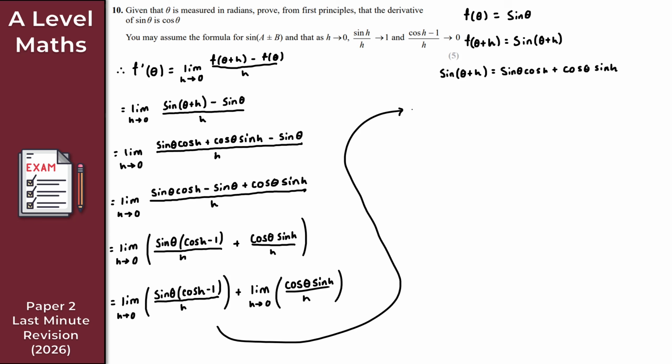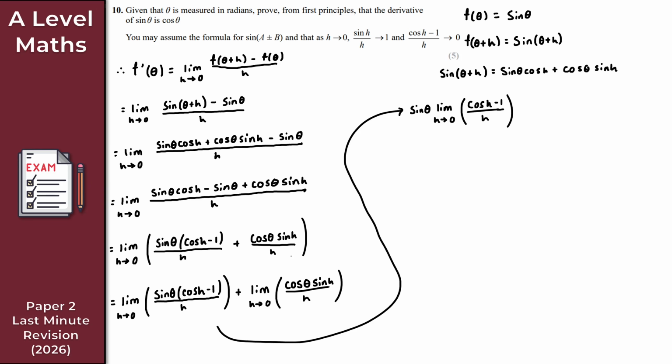So let's try again. So it's sine theta times the limit here as h tends to 0 of cos h minus 1 over h. And you can start to see then, this is looking pretty good. So I get cos h minus 1 over h, perfect.